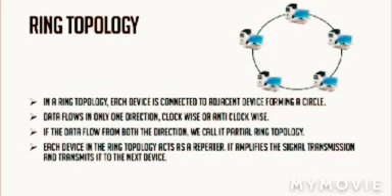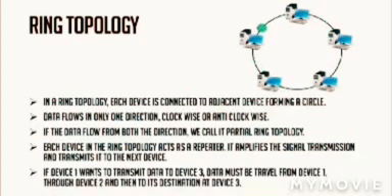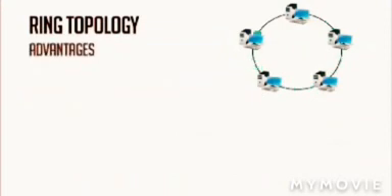Each device in the ring topology acts as a repeater. It amplifies the signal transmission and transmits it to the next device. If device 1 wants to transmit data to device 3, data must travel from device 1 through device 2 and then reach its destination at device 3. See how the ring topology forms in the figure.